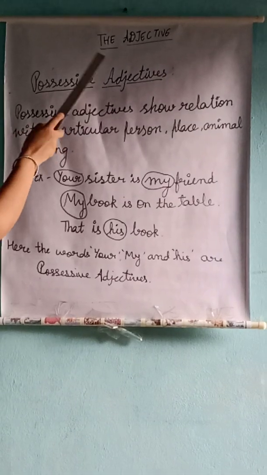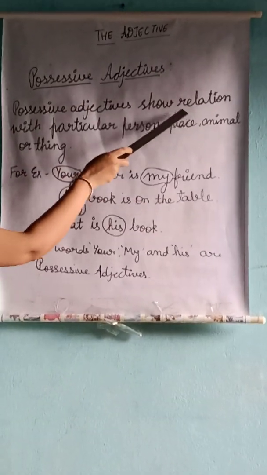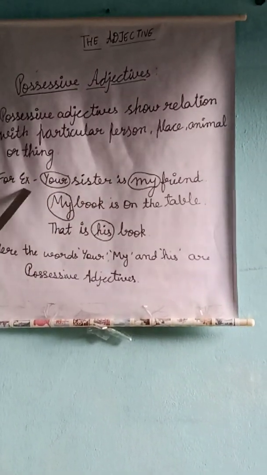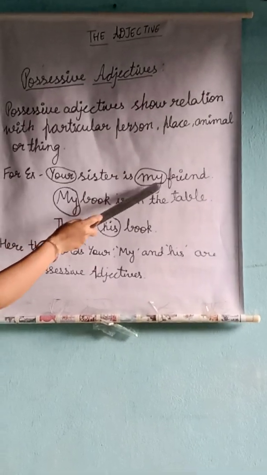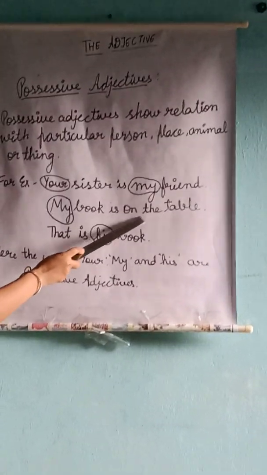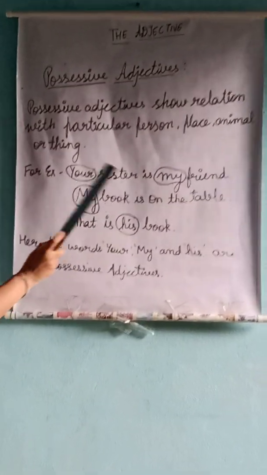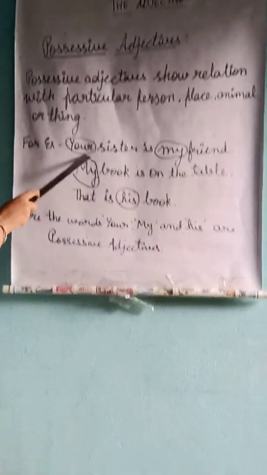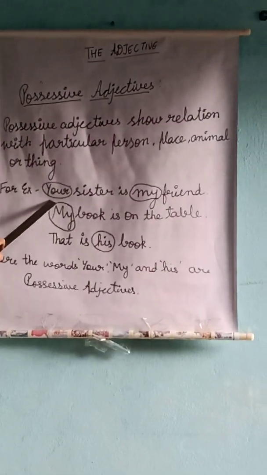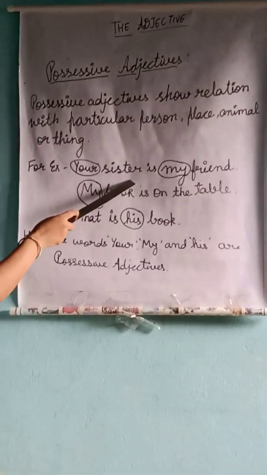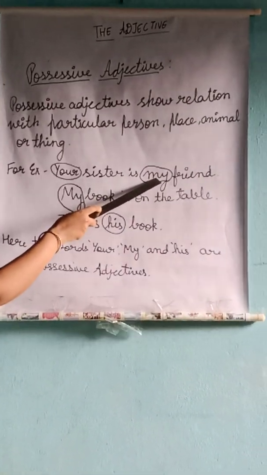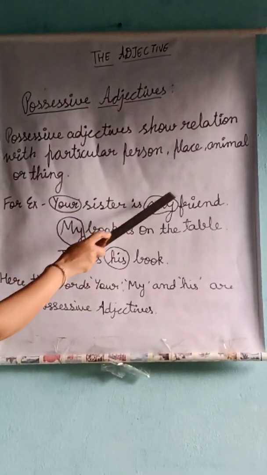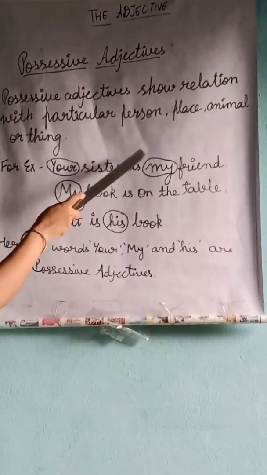Last is possessive adjectives. A possessive adjective shows the relation of a particular person, place, animal or thing. For example, your sister is my friend. My book is on the table. That is his book. Now look at these sentences, your sister. Here the word your qualifies the noun sister. Here the word my qualifies the noun friend. They show the relationship between your sister and my friend.